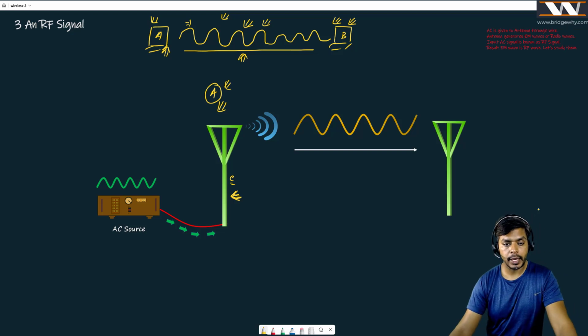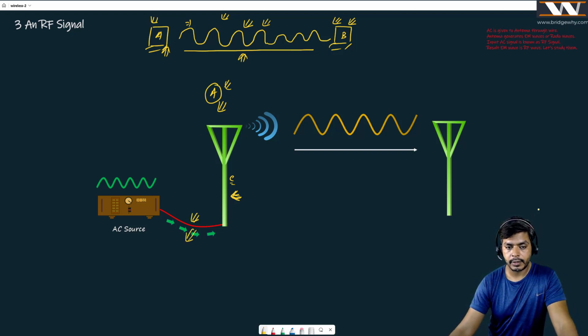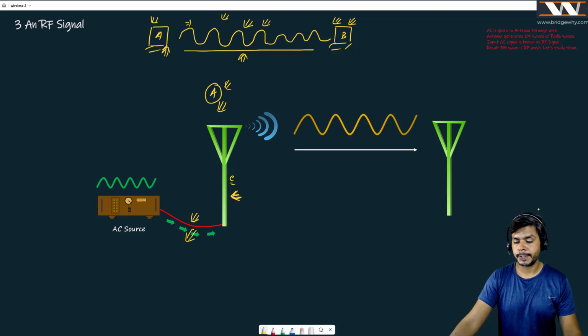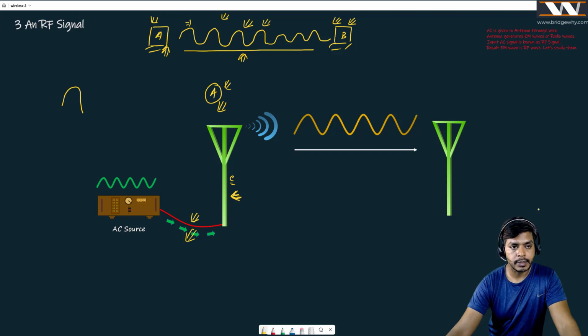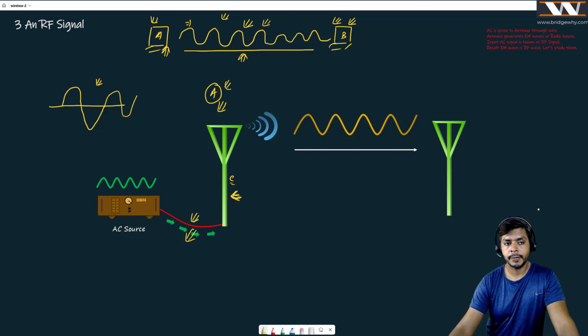And now we have something here of red color, which is my red wire. Again, this wire can carry electric current. Which current? Alternating current. If you're wondering what alternating current is, believe me, whatever current comes to your house from the power grid is actually alternating current. Sometimes it is positive, sometimes it is negative. And you must be thinking, Mr. Vishnu, don't you think it is a wave-like structure? It is a wave-like structure.